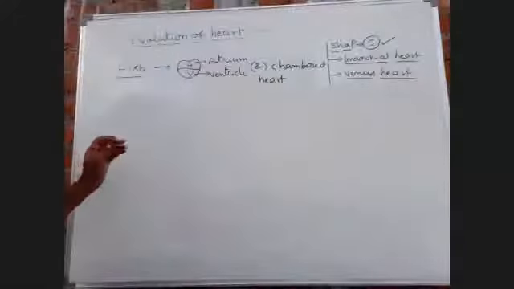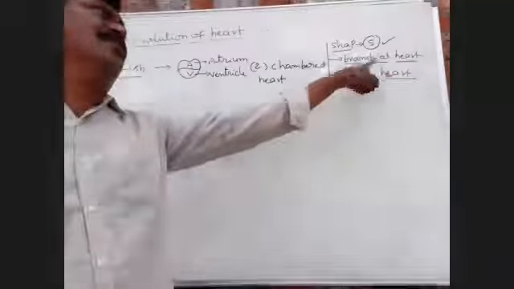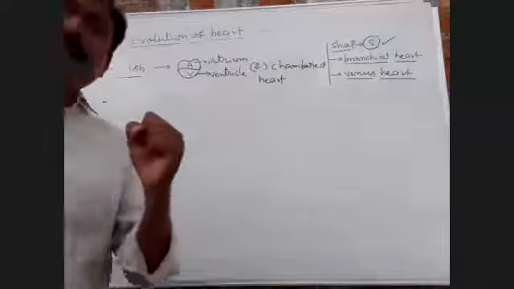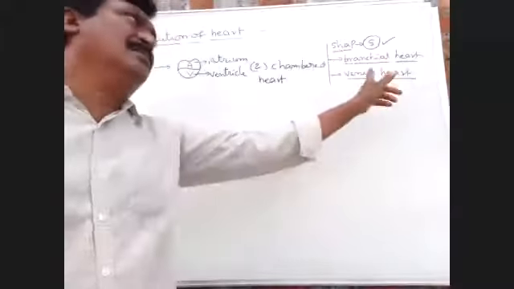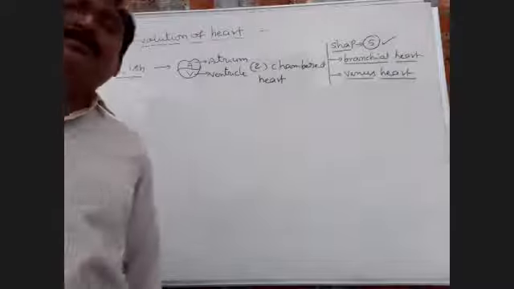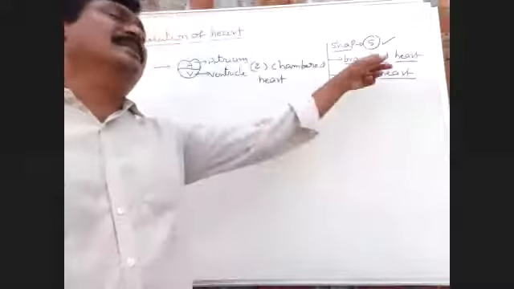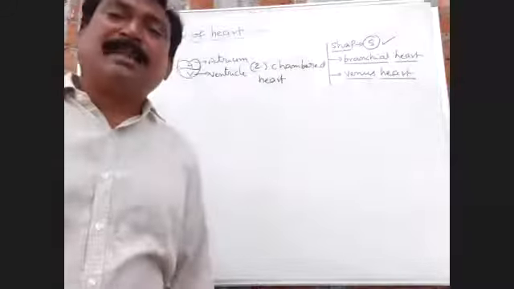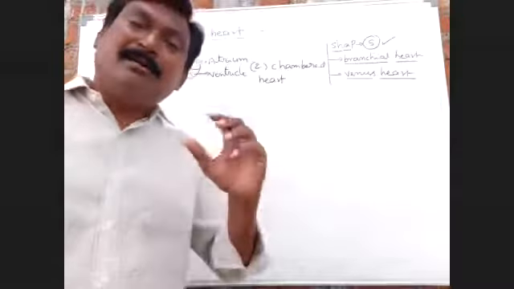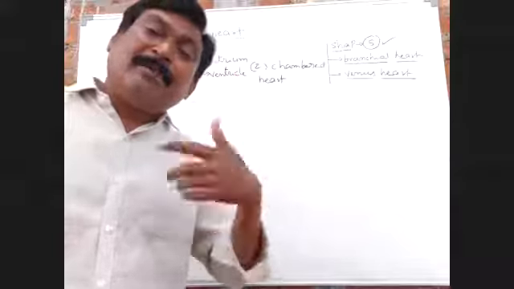Why is the fish heart also called branchial heart and venous heart? The fish heart always supplies blood to only the gills, not the entire part of the body.